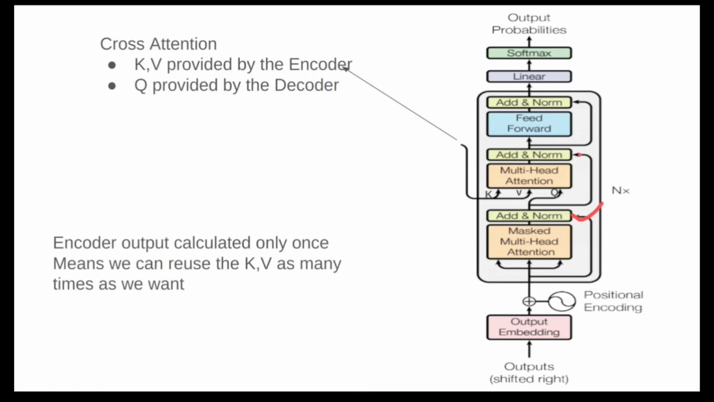We have already discussed normalization and feed forward. This is a linear neural network layer, and this is a softmax to get our output probabilities. So I think we have covered everything. One more thing: the encoder output is calculated only once, which means we can reuse these K and V as many times as we want. We don't need to recalculate them. So these are the features of cross attention.